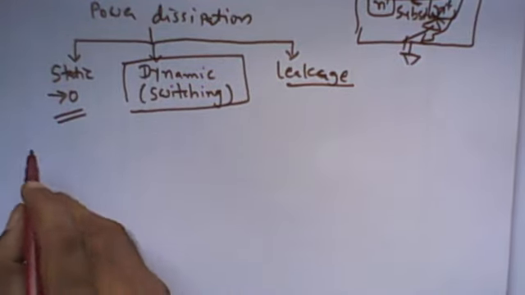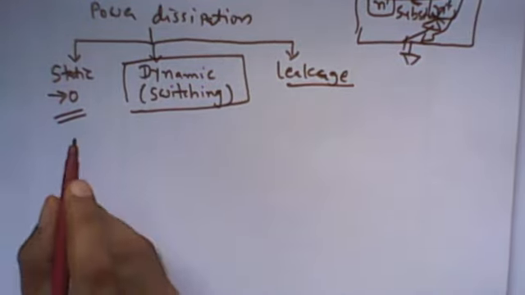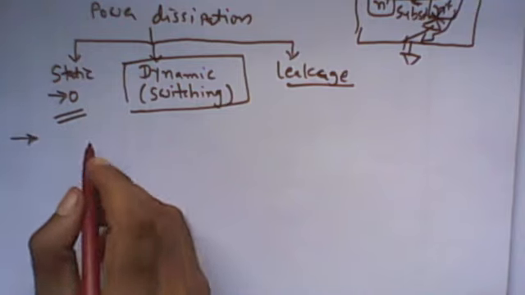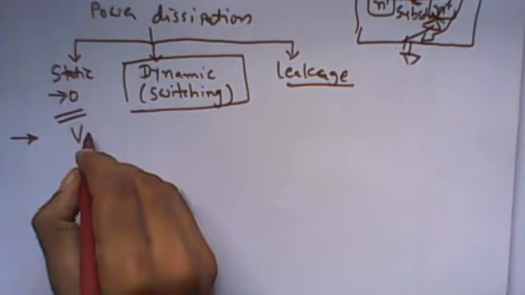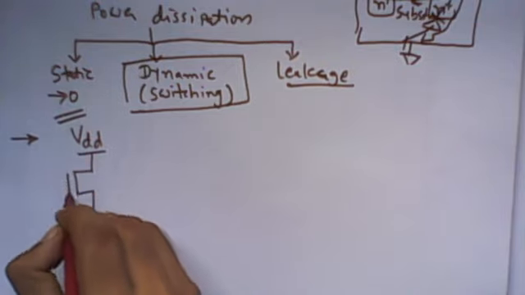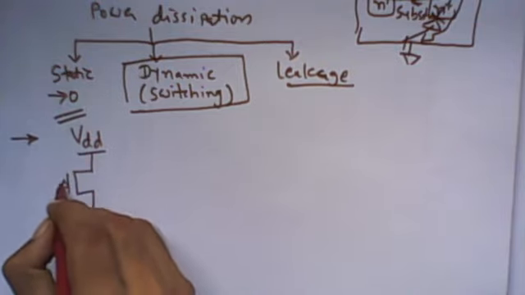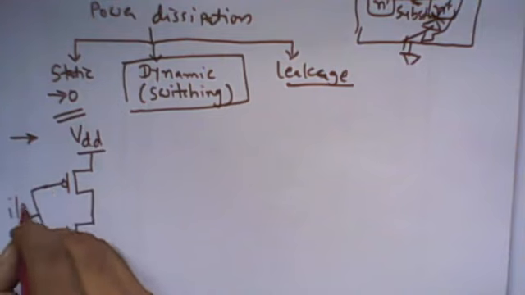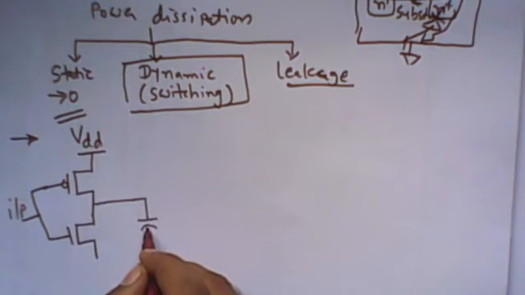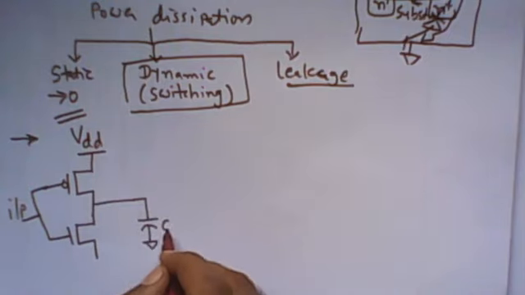Later here we'll derive the dynamic power dissipation, also called switching power dissipation, of the CMOS inverter. We know in a CMOS inverter, PMOS is used as the pull-up device, and NMOS is the pull-down device. Here at the output node there is a load capacitor, C load.